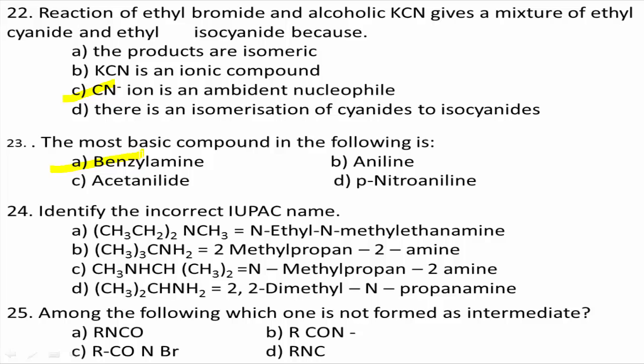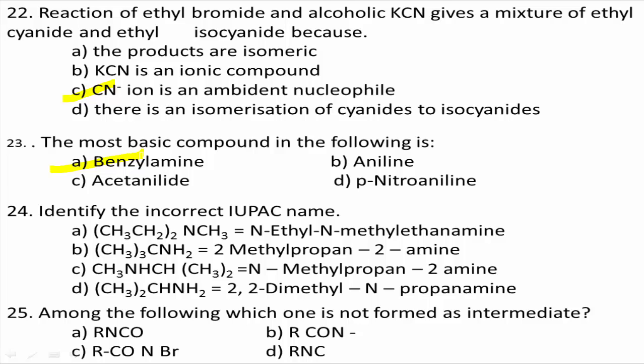Observe the options: N-ethyl-N-methylmethanamine, ethanamine, 2-methylpropan-2-amine, N-methylpropan-2-amine, and 2,2-dimethylpropanamine, with respect to their structures. When we observe all four options, the parent chain is propane. Amine is the functional group present here, and it is on the second carbon atom.